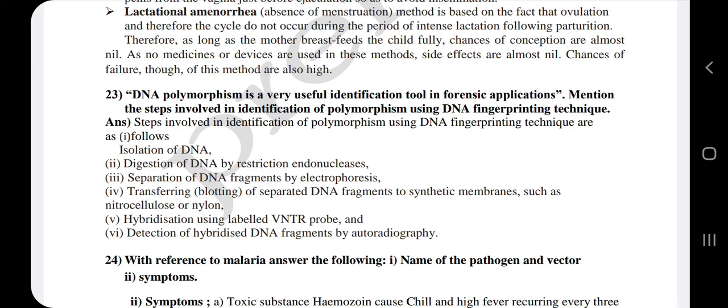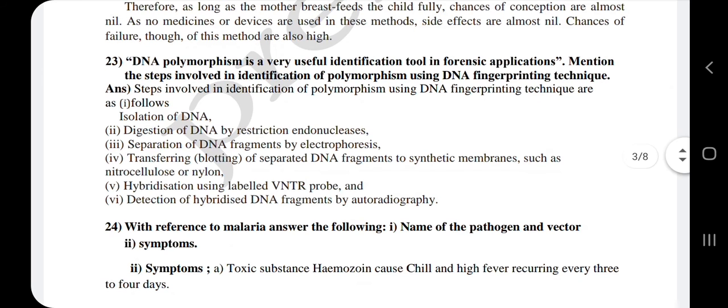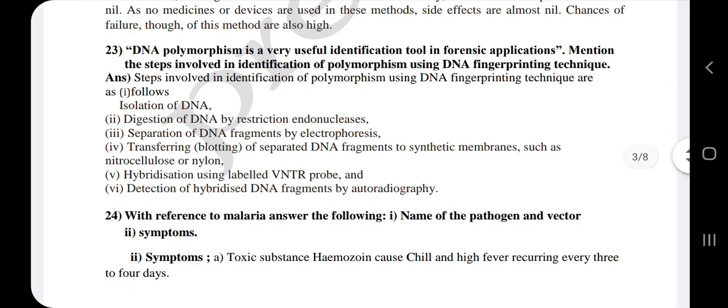23rd, DNA polymorphism is a very useful identification tool in forensic applications. Mention the steps involved in identification of polymorphism using the DNA fingerprinting technique. So DNA fingerprinting involves these methods.